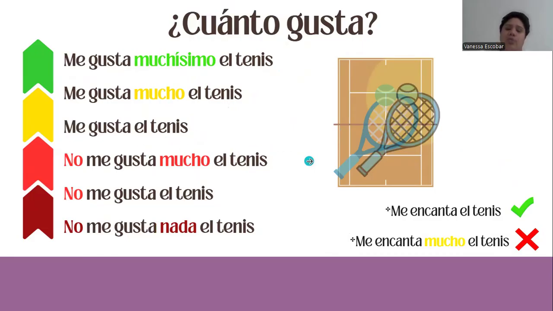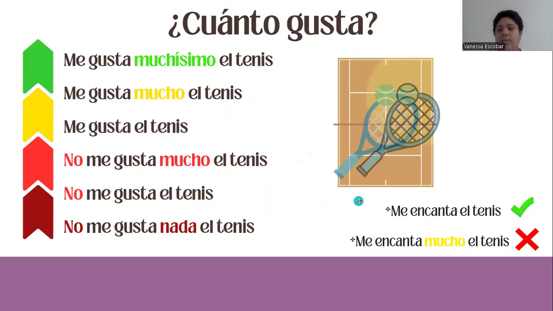No me gusta mucho el tenis. So here you're saying, I don't like tennis much. I like it, but not too much. No me gusta el tenis. I don't like tennis. Or no me gusta nada el tenis. I don't like tennis at all.